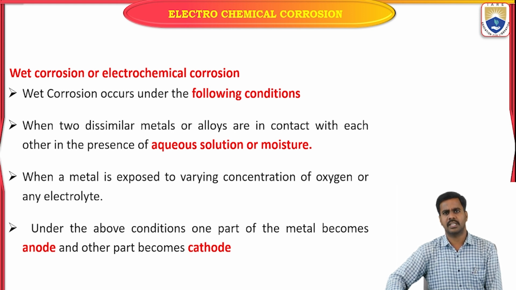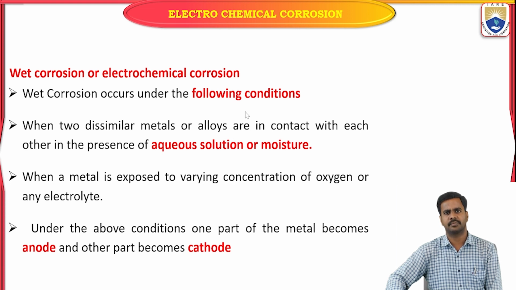Depending on the condition of the reaction, two types of theories are available to explain the mechanism of corrosion, that is, electrochemical corrosion and chemical corrosion. In the previous class, we already discussed chemical corrosion.